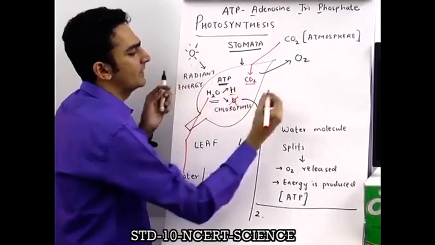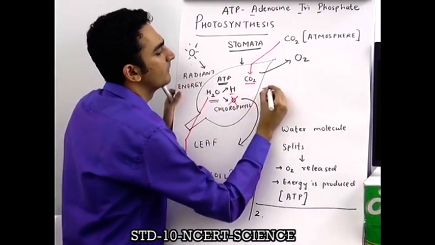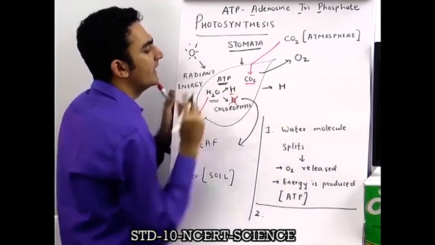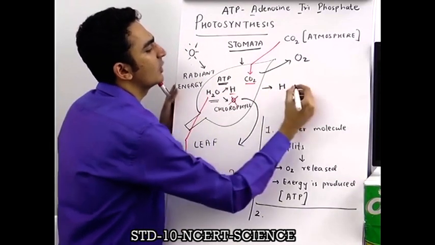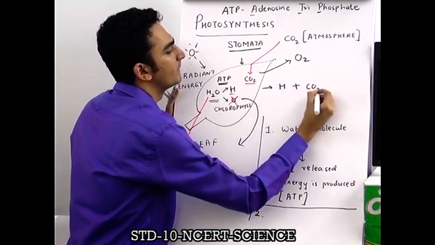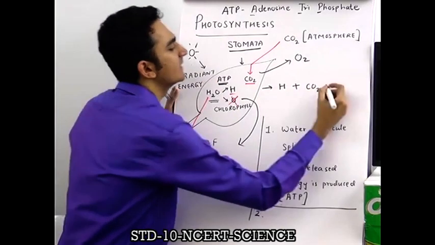Hydrogen which is left in the leaf reacts with carbon dioxide and it uses the energy.